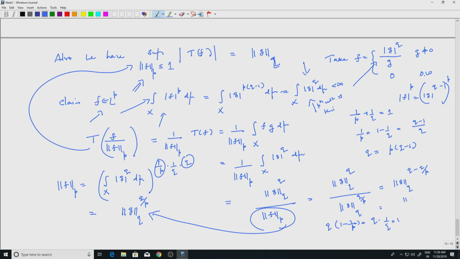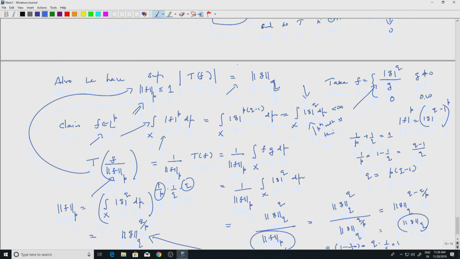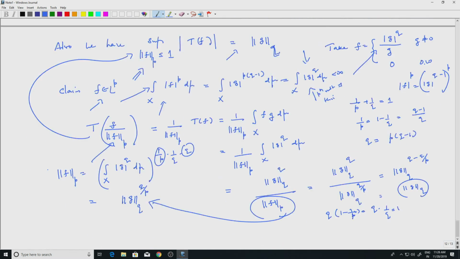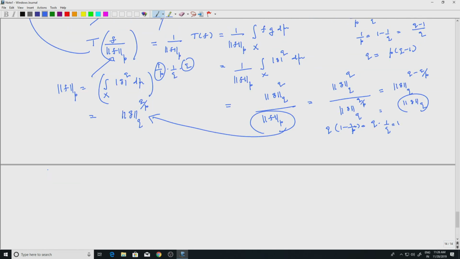Okay, so this is simply the LQ norm of g. So at this unit vector I will get the LQ norm of g, and so this would be equal, because from the inequality here we know that. Maybe I should write it separately. The first thing we proved was that modulus of Tf is less than or equal to the LP norm of f times the LQ norm of g. This was Holder's inequality.